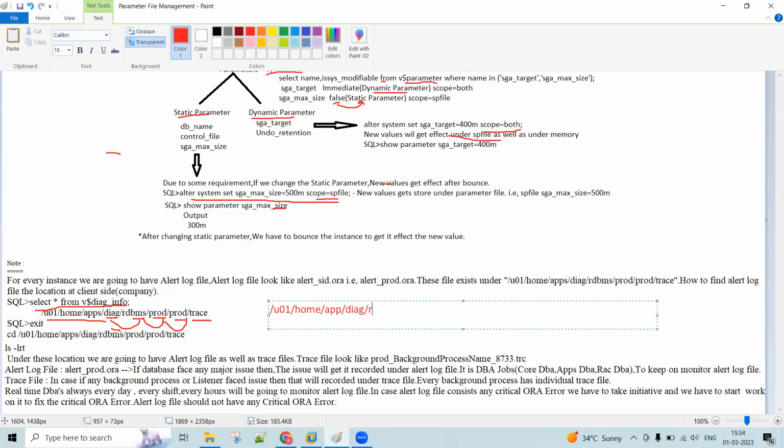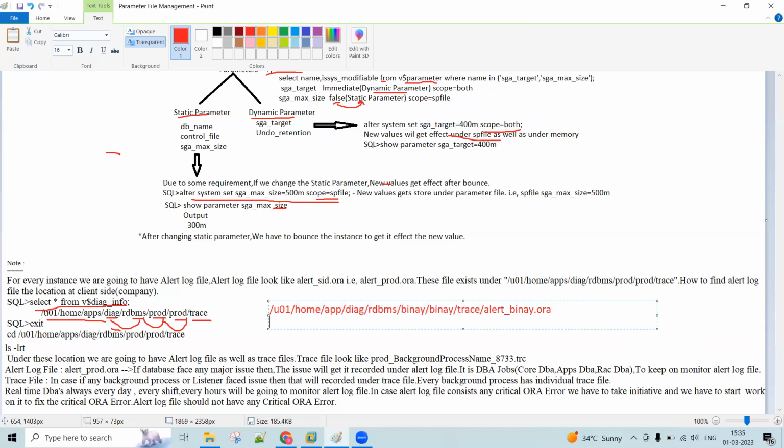Under diag, rdbms. In any environment it will be the same format. Then your database name Binay, then your instance name, Binay. Under that, trace, and under that, alert_Binay.ora. This is the name of your alert log file, and this is the location for your alert log file.